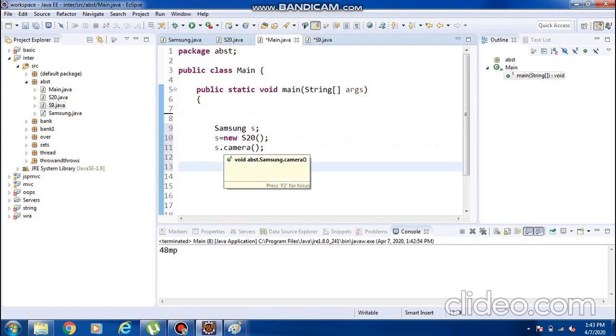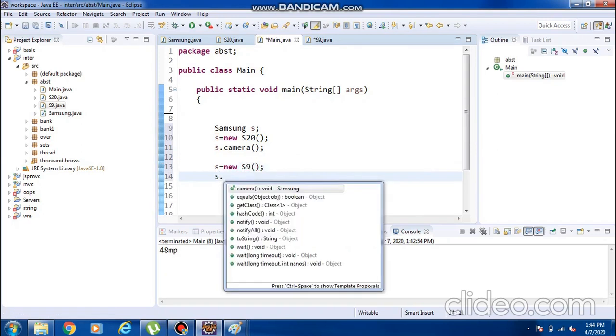Now I just take the same object: S equals new S9. So S dot camera. Camera is which method here? It is an abstract method, coming from which class?